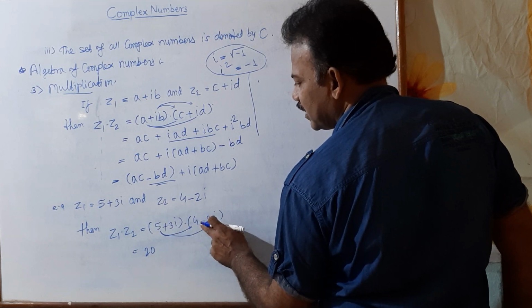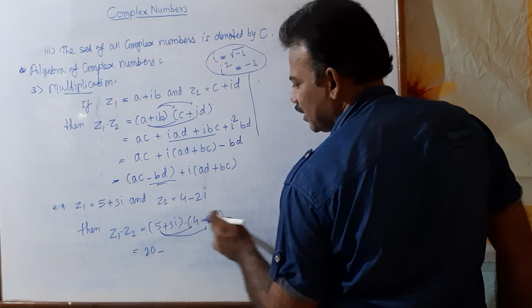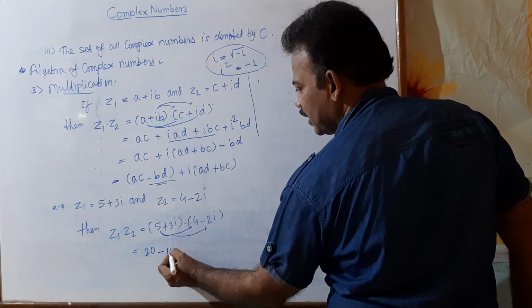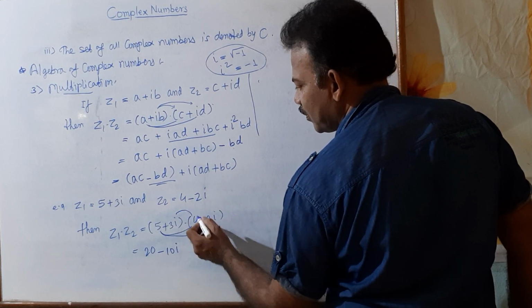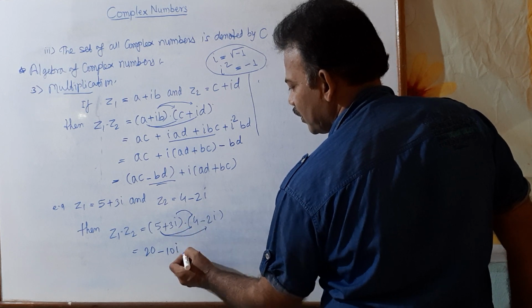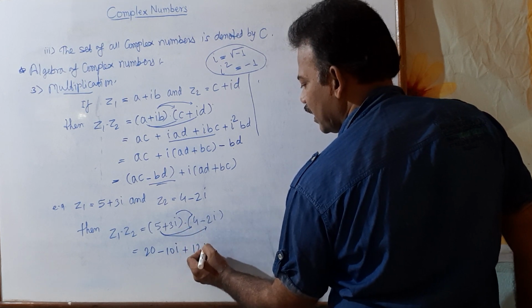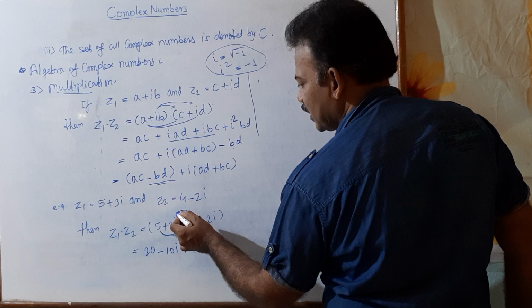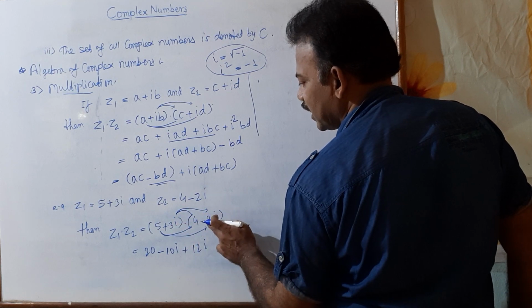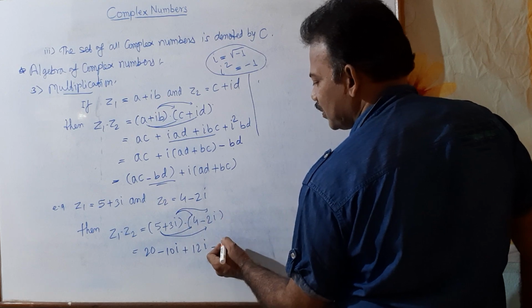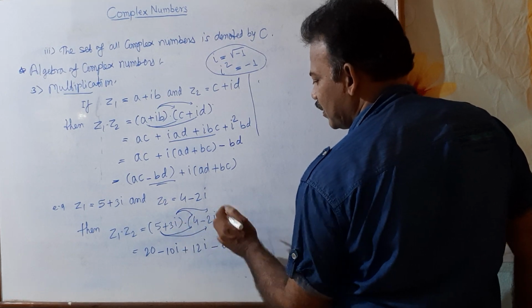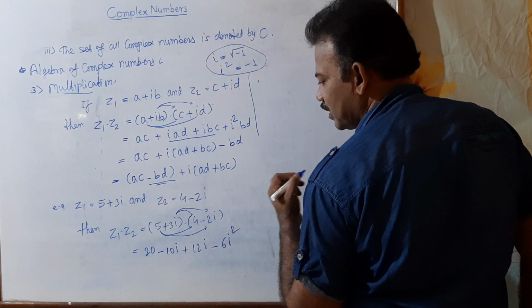First write the sign, this minus sign, this plus sign, we get minus, and 5 into 2i, we get 10i. Then multiply by 3i to this 4, 3i into 4, 12i. Then multiply by 3i to this minus 2i, sign minus, 2 into 3, 6, and i into i, we get i square.